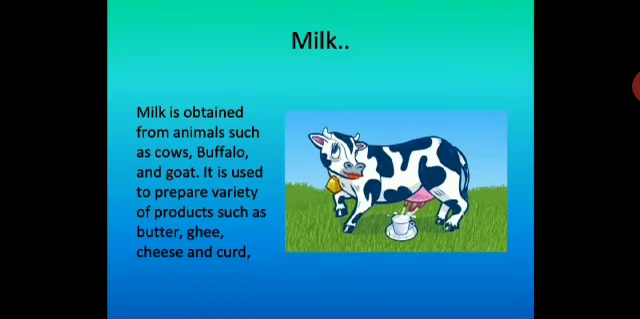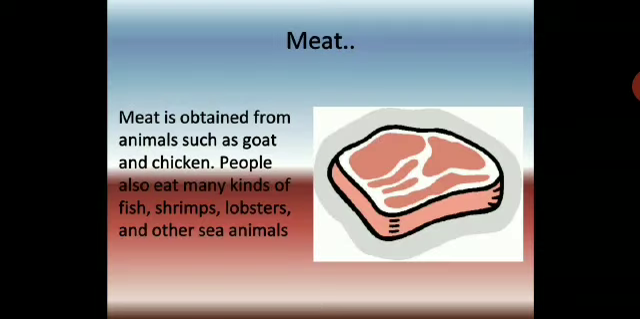Milk is obtained from animals such as cows, buffalo, and goat. It is used to prepare a variety of products. So we have dairy products here: butter, ghee, cheese, and curd. All very important food products we get from cows, buffalo, and goat as well. Then meat is obtained from animals such as goat and chicken. People also eat many kinds of fish, shrimps, lobster, and other sea animals. So this is also included in the food items.